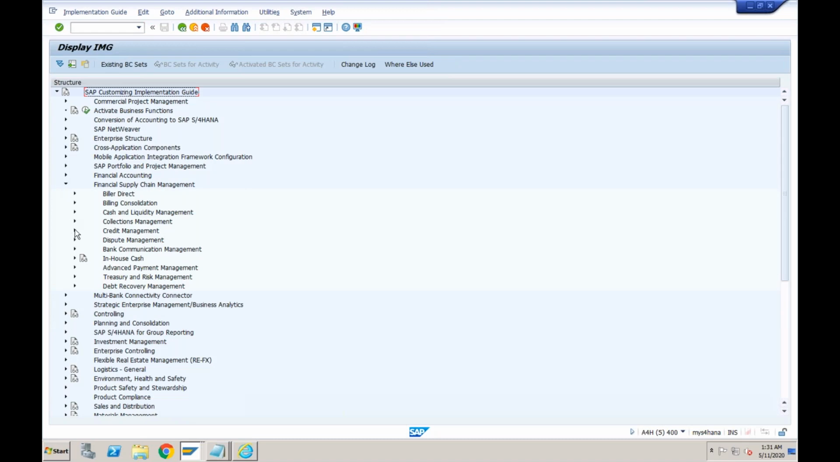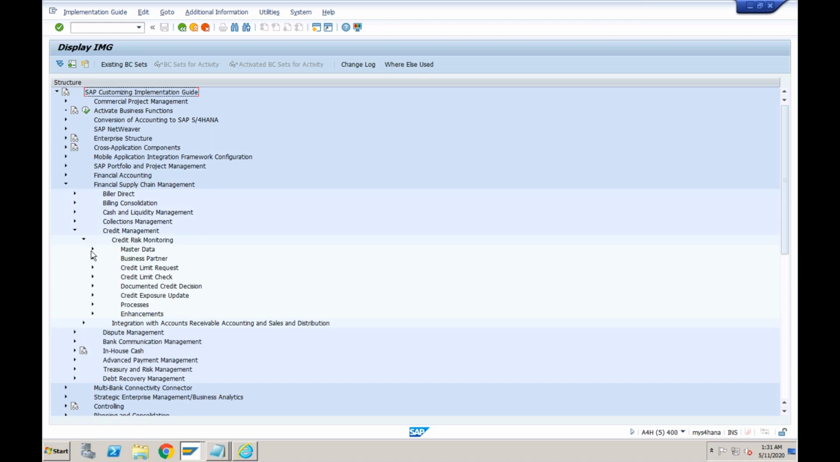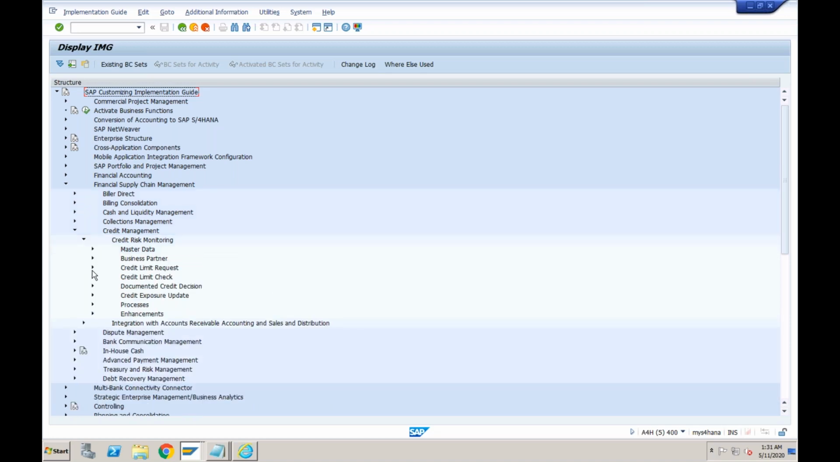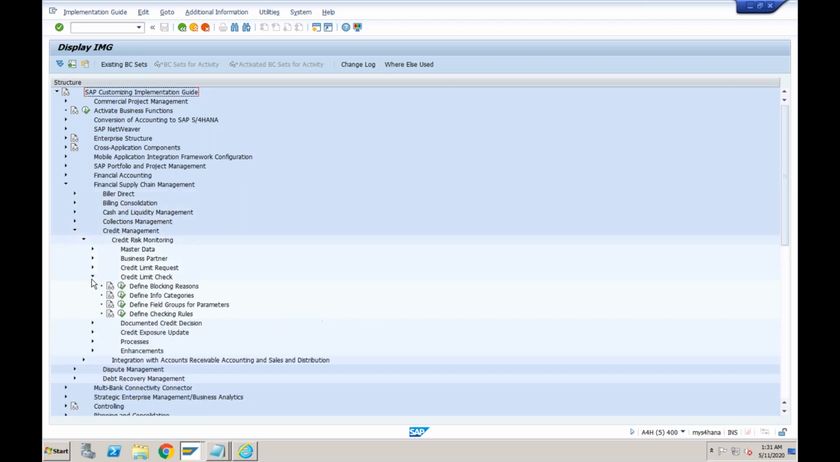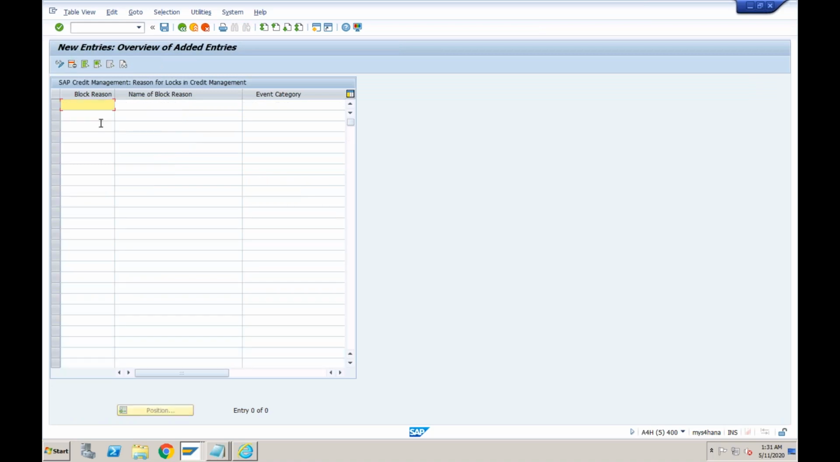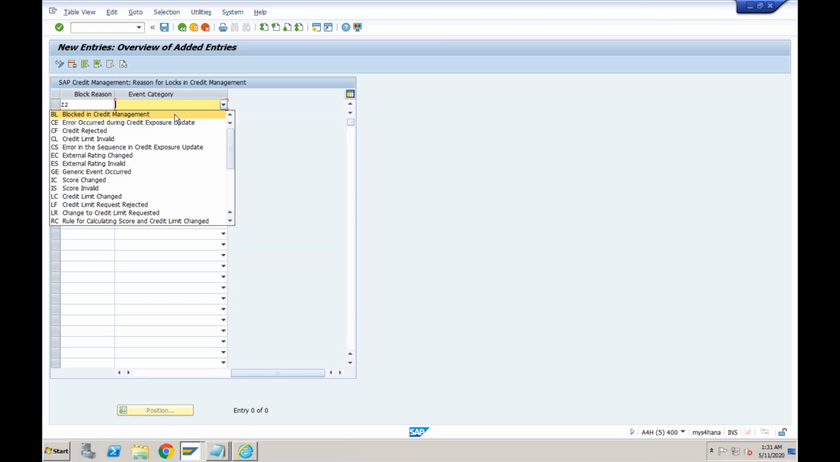Obviously FSCM, credit management, credit risk monitoring, I think in master data, and where are you able to find blocking reasons, define the blocking reasons. So within credit management, credit limit check, define the blocking reasons. So very easily you can just create whatever blocking reason you want. Event category, blocked in credit management.